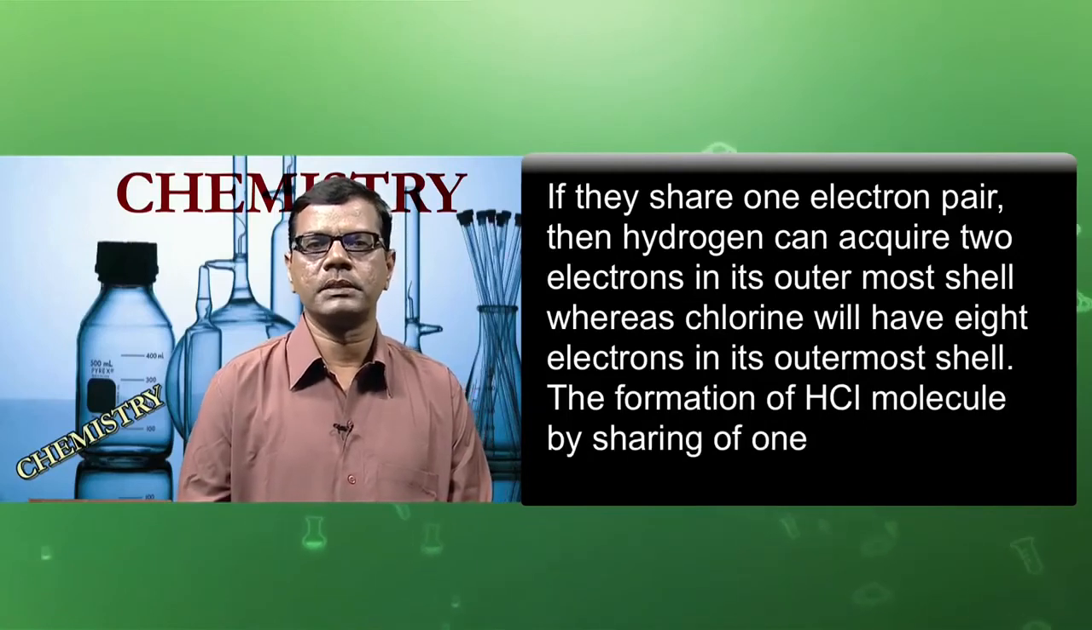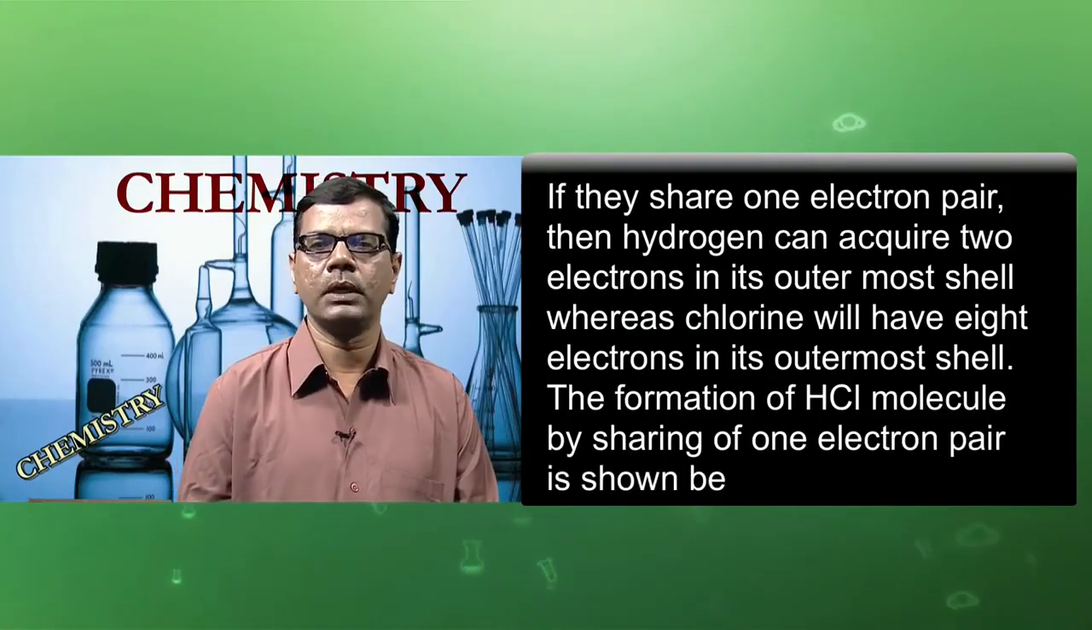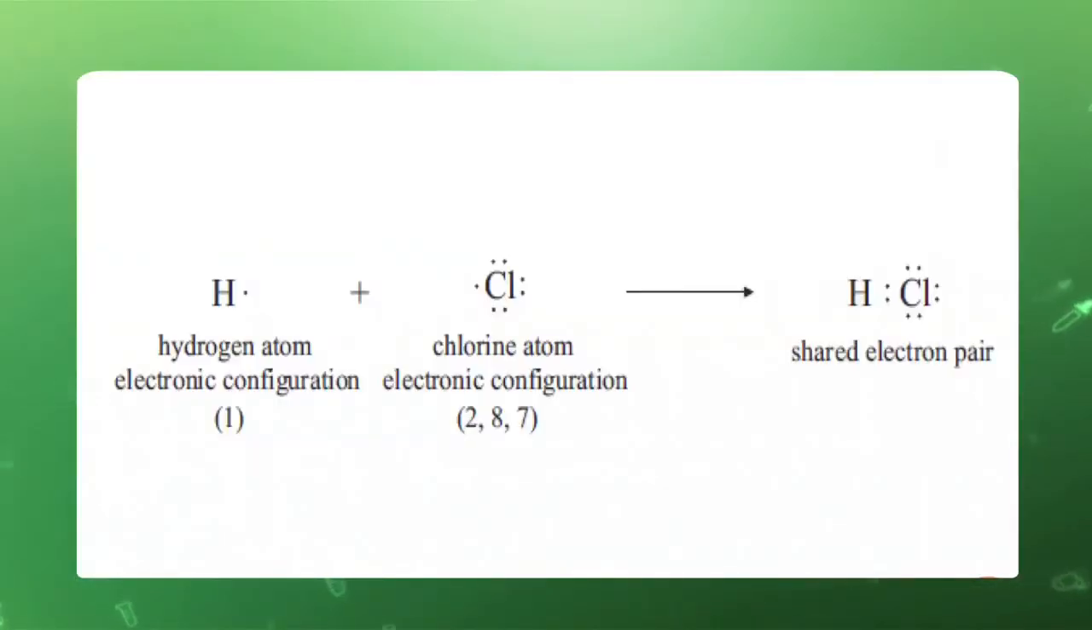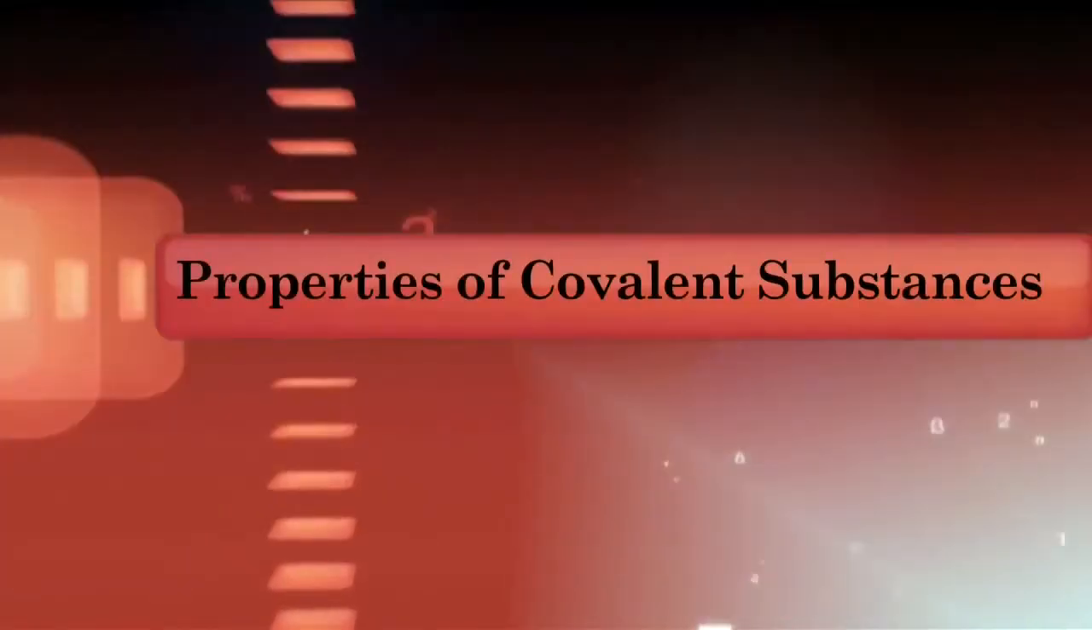The formation of HCl molecule by sharing of 1 electron pair is shown below. This is the sharing pattern between the hydrogen and chlorine atom, which share 1 electron each, and they ultimately form an HCl covalent bond. Properties of covalent substances.